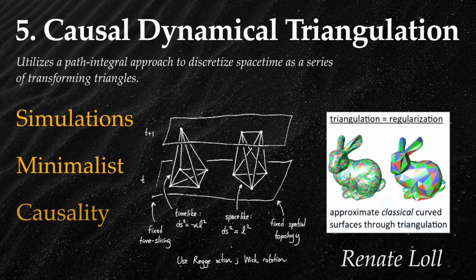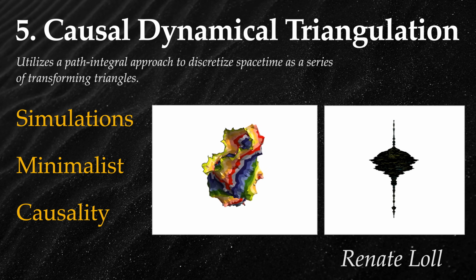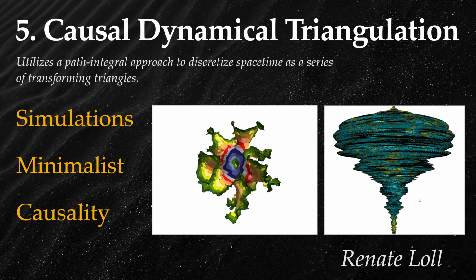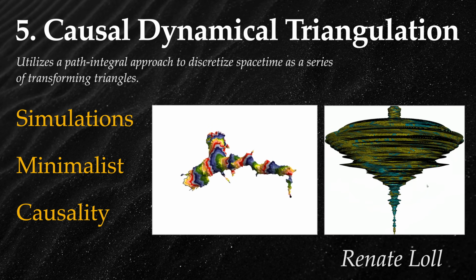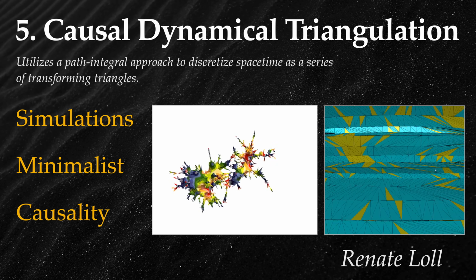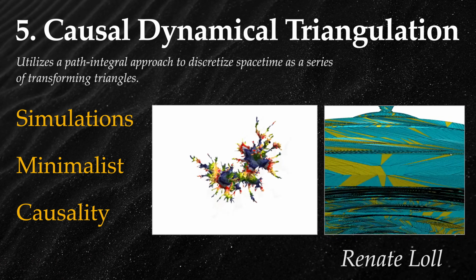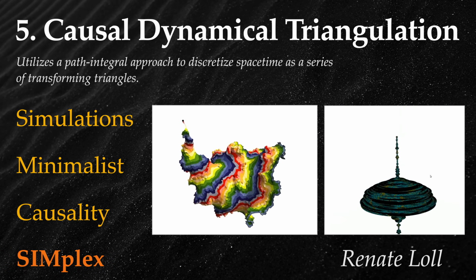When constructing spacetime using triangles, CDT arranges them in a manner that preserves the ordering of events according to causality. This respects the maximum speed limit of information transfer, which is the speed of light. As with many theories of quantum gravity, experimental validation is challenging and remains a future goal. But CDT is so promising because the best way to understand something is to build it yourself. Loll is literally simulating universes in her computer. In one word, simplex. On to number 4.